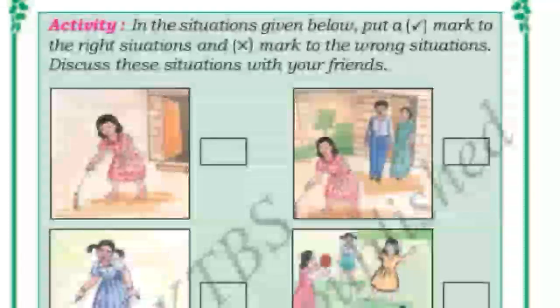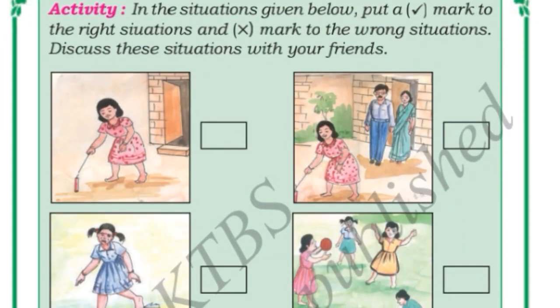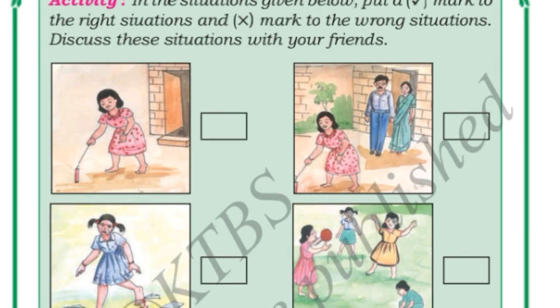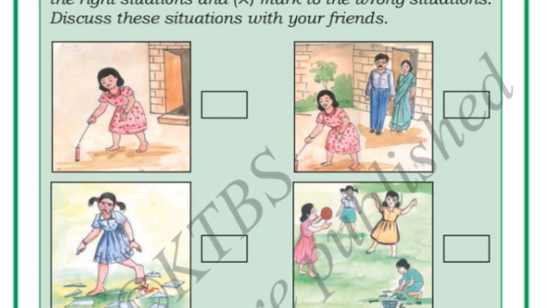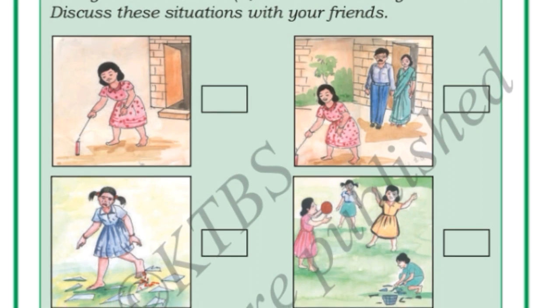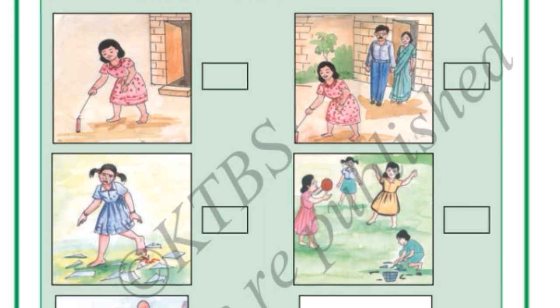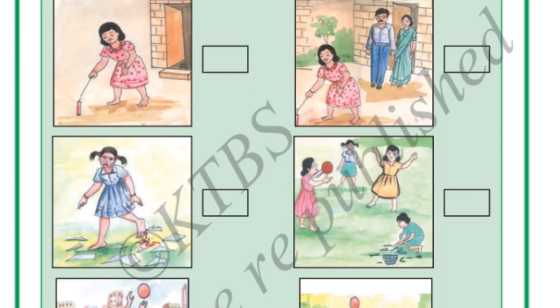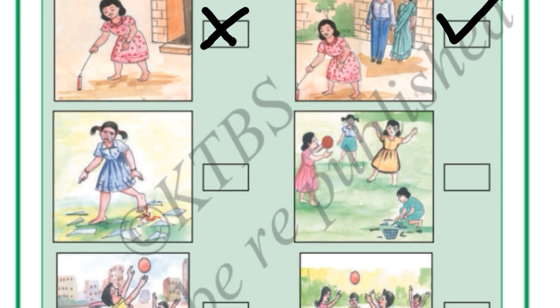See children, here one activity is there. In the following situations, you have to put a right mark for the right situation and a wrong mark for the wrong situation. See here in the first picture, you can see a girl is bursting a cracker, but nobody is there around her. Is this right or wrong? This is wrong. See in the second picture, a girl is bursting crackers, but her parents are there with her. So this is the right thing. Your elders should be there while doing such things.